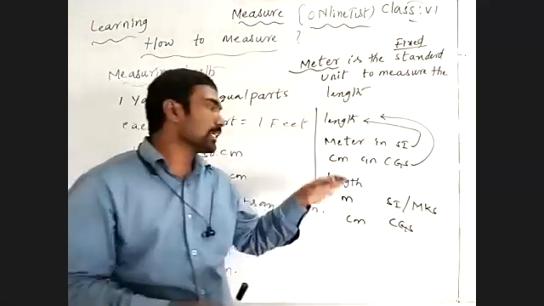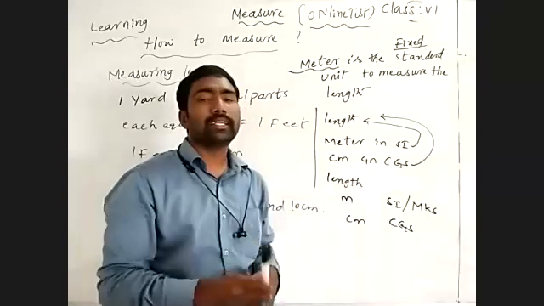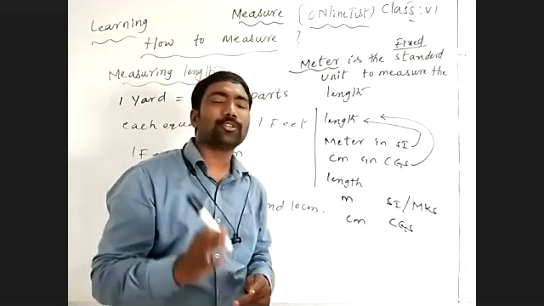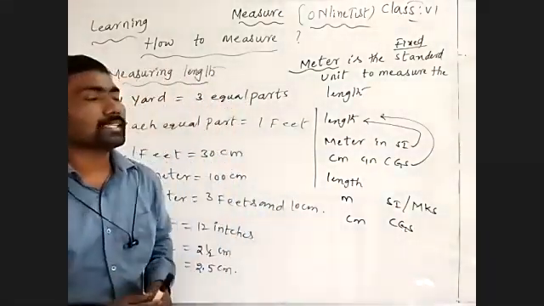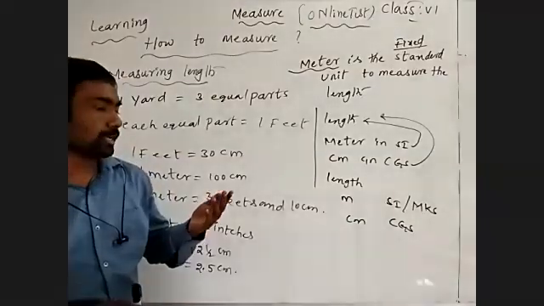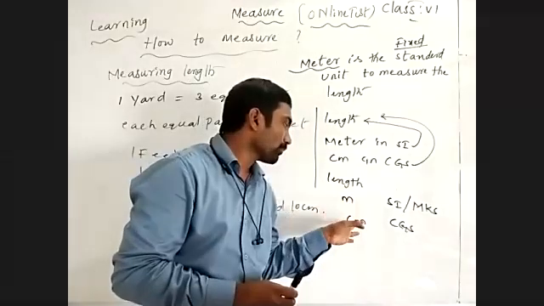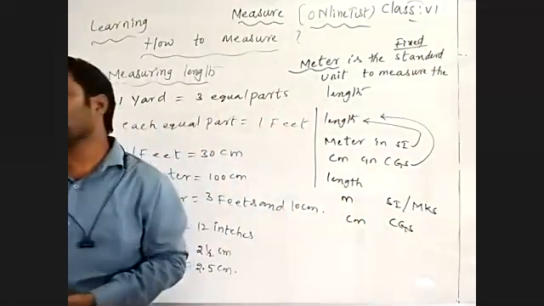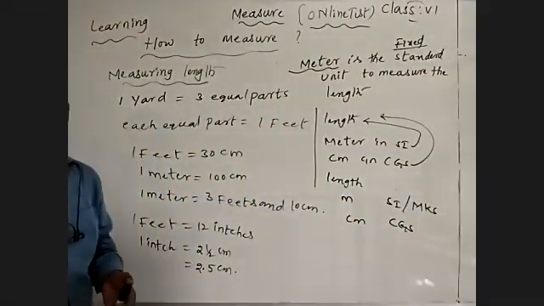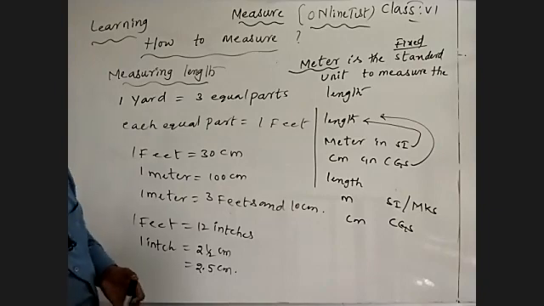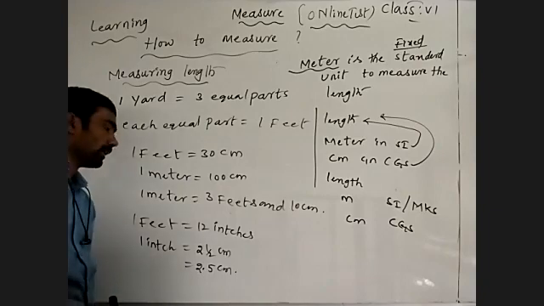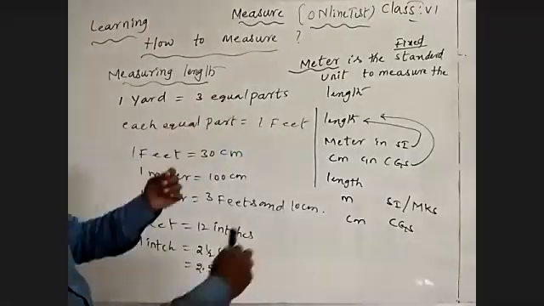So the meter is the standard unit to measure length in the SI system, and the centimeter is the unit to measure length in the CGS system. Understand? See that carefully.